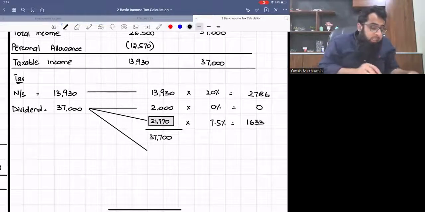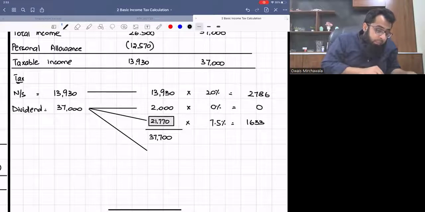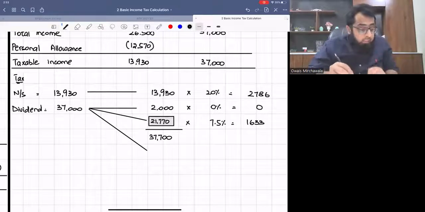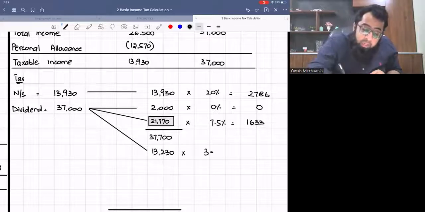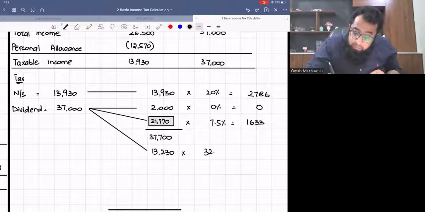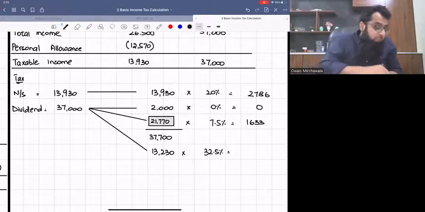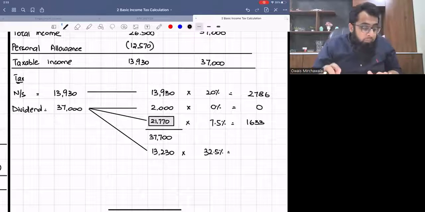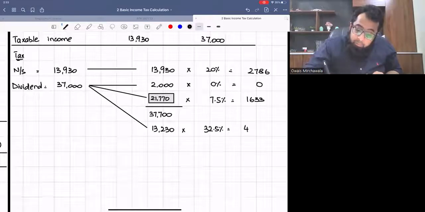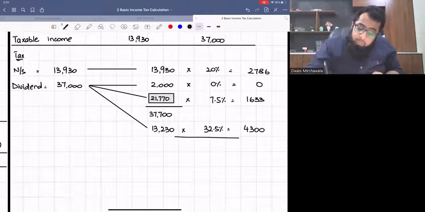And the remaining dividend, 37,000 minus 2,000 minus 21,770, is 13,230, which will be taxed at higher rate band of 32.5%, giving 4,300. So this all is pretty much normal.